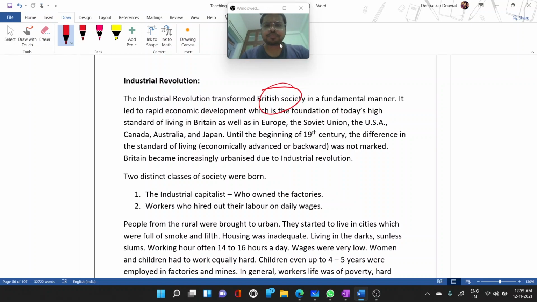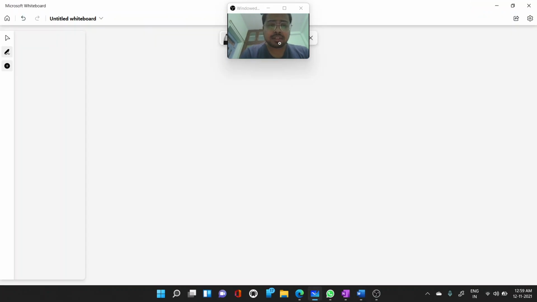So the Industrial Revolution transformed British society in a fundamental manner. What does it mean, a fundamental manner? It means there will be separate people in an organized way.